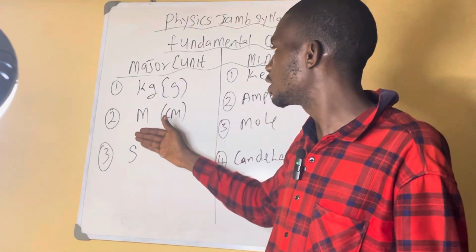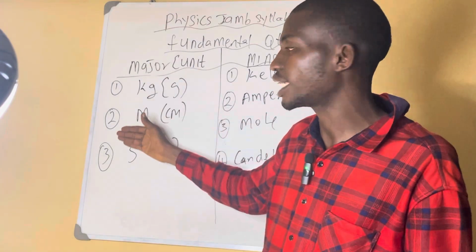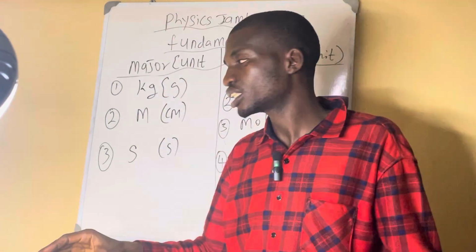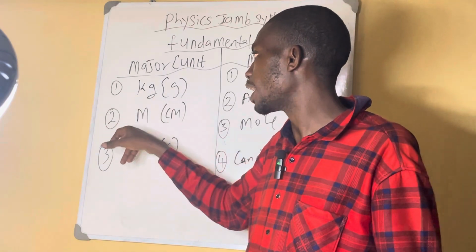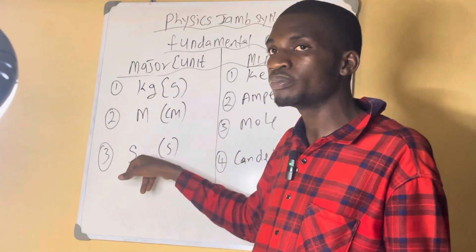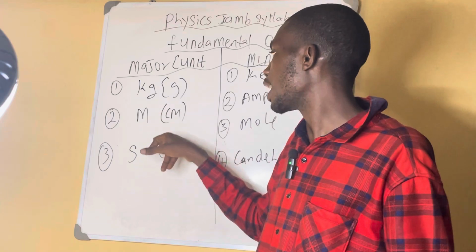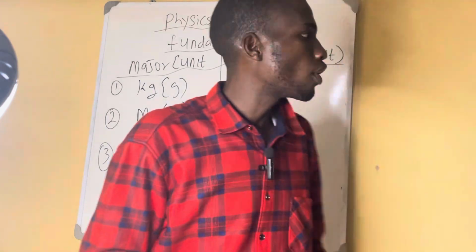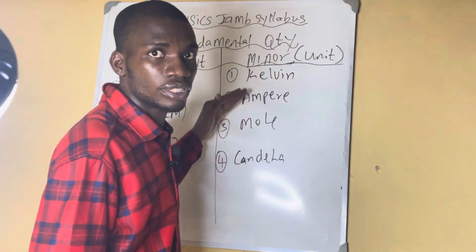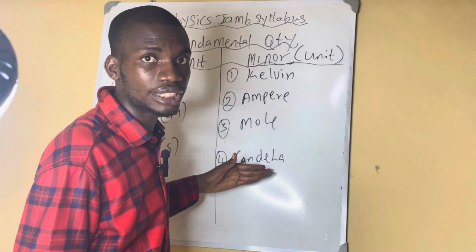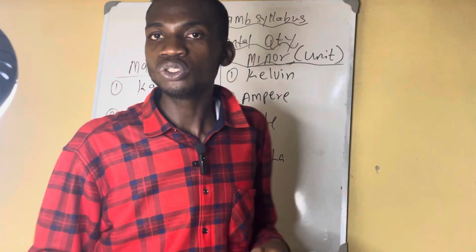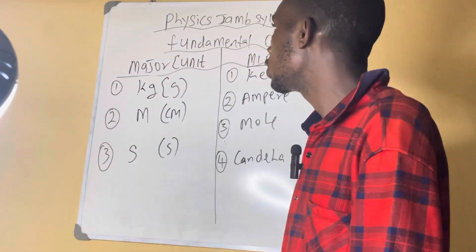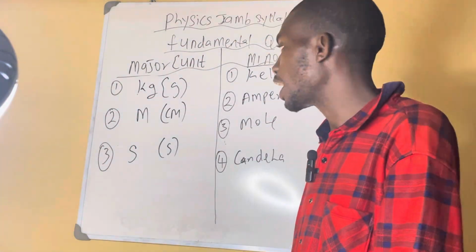the international agreed SI unit is dash: kilogram, meter, seconds. Or if you don't see them, you look at gram, centimeter, seconds. Do you understand? Or they might use the minor ones: Kelvin, ampere, mole, candela. So these are the fundamental units.